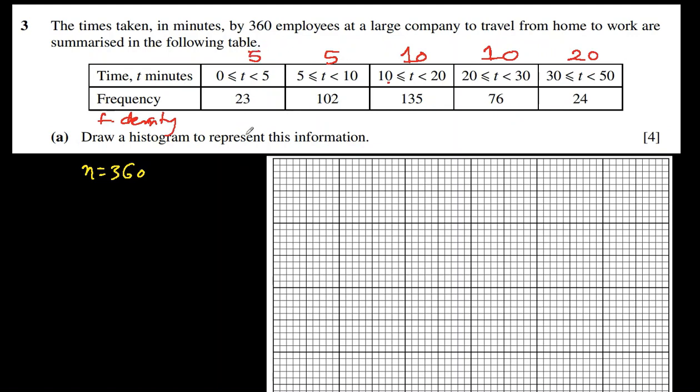So 23 divided by 5, the frequency density of this particular column is 4.6. 102 divided by 5 will be 20.4. 135 divided by 10 is 13.5. This is 7.6, and 24 over 20 will be 1.2. So the data is most dense here. This should represent the highest column, and that's what we do when we draw the histogram in such cases.